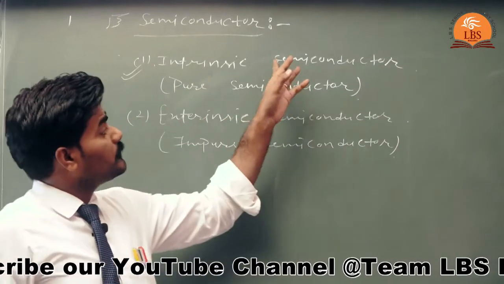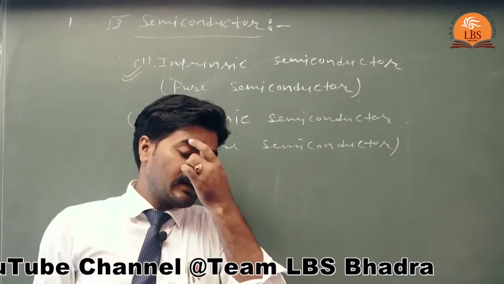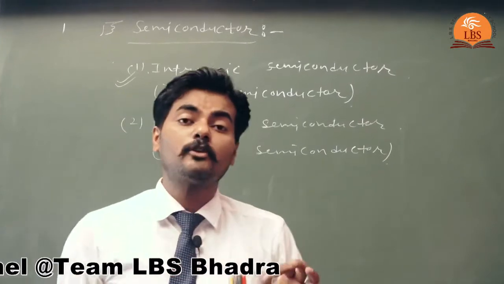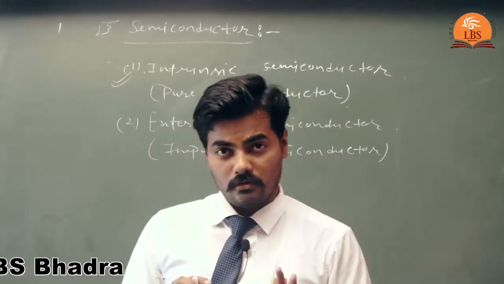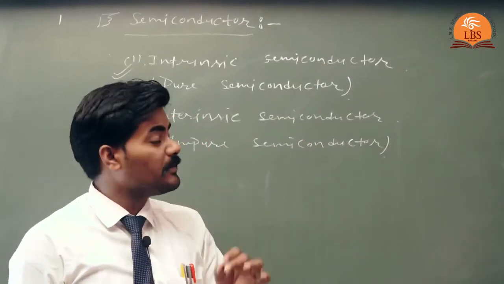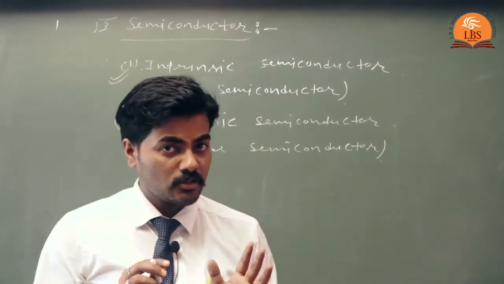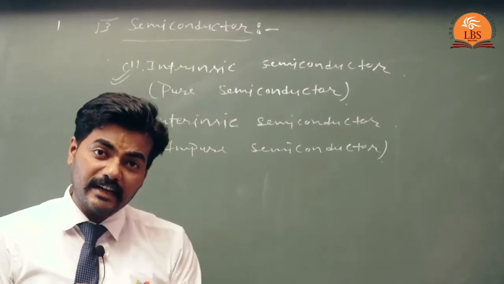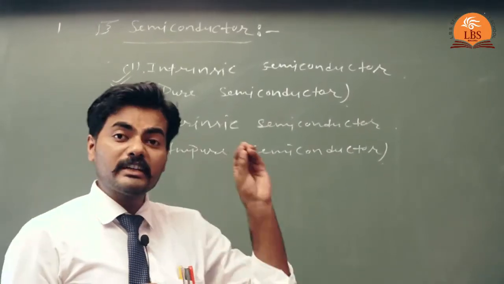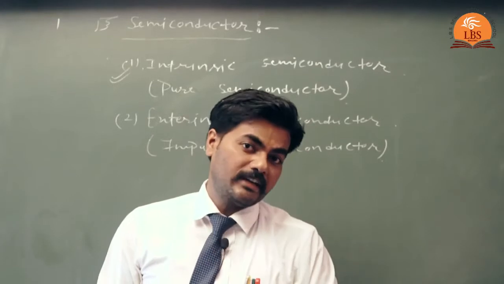But the electrical conductivity of the intrinsic semiconductor at room temperature is quite small. So, intrinsic semiconductors are not very useful in any electronic device. In order to increase their conductivity, we mix some impurity in the intrinsic semiconductor.